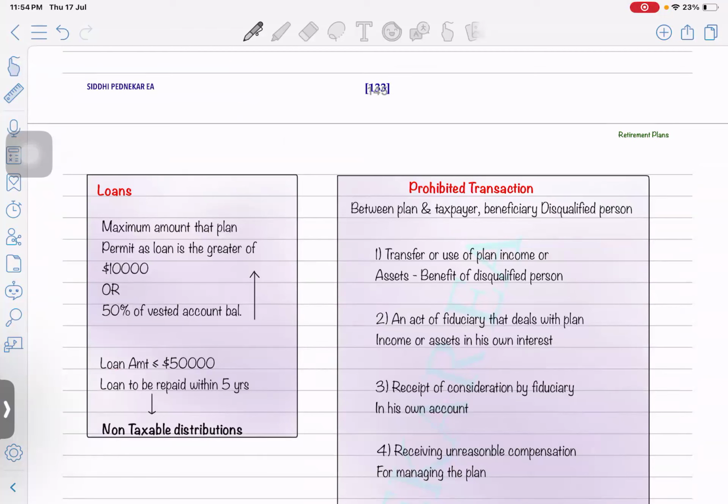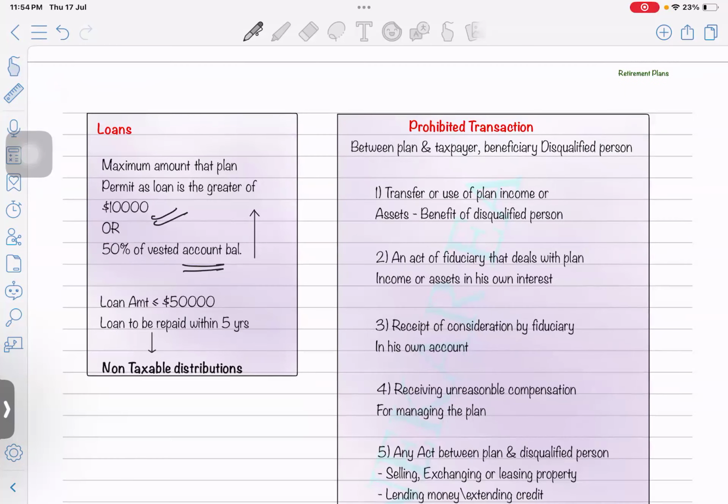Next, there are some prohibitions on the retirement account. The maximum amount that the plan permits as a loan is $10,000. From this plan, you can take a maximum loan of $10,000 or 50% of the vested account balance, whichever applies. Over and above this, it's not allowed. The loan amount should be up to 50,000 and it should be repaid within 5 years. If it's not repaid within 5 years, it will be considered a distribution from that account, and penalties on early withdrawals will apply.